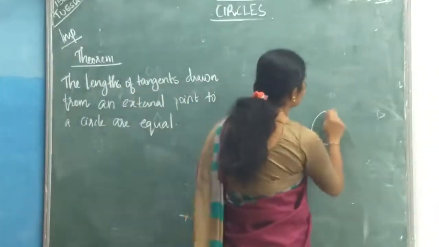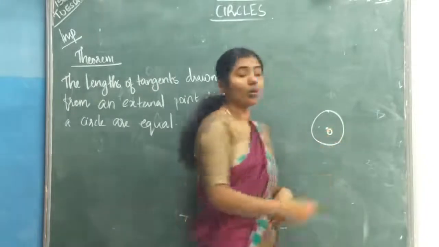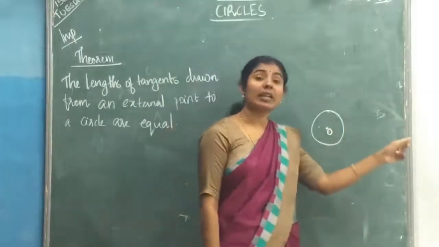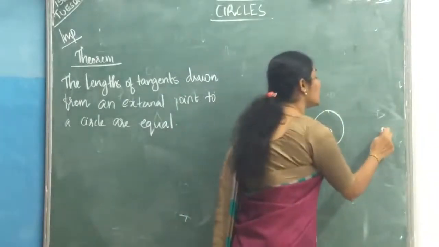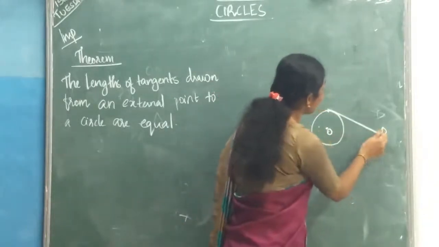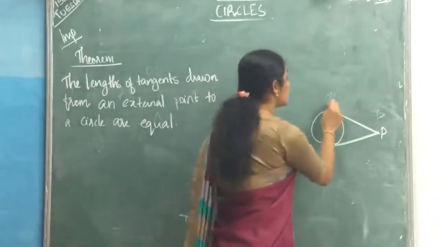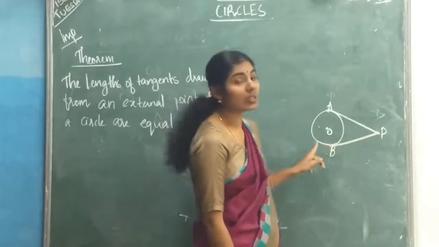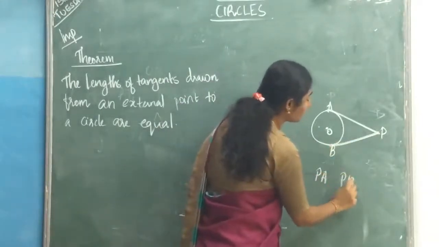There will be one circle with center O. Take one external point P. From this point, take the two points of contact as A and B. So the lengths of tangents from an external point P to the circle are PA and PB.